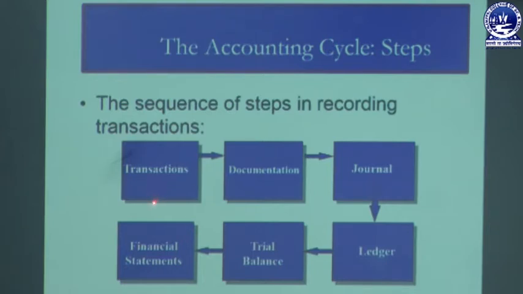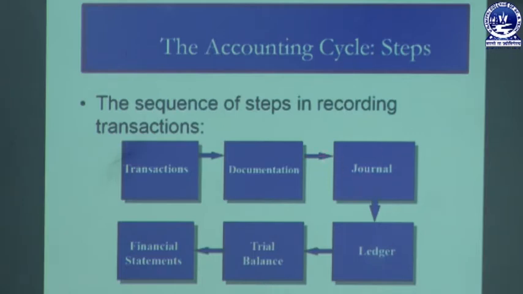First, the transaction: we have to find out whether that transaction affects the business or not. If it affects the business, then it must be taken into consideration and recorded in monetary value. Then the second process is called documentation. After the transaction is identified as affecting the business, we have to record it and we have to separate it.